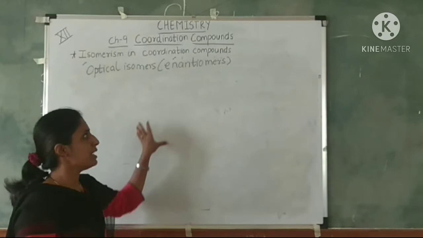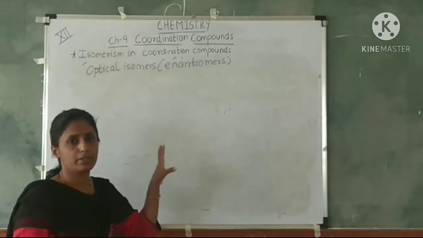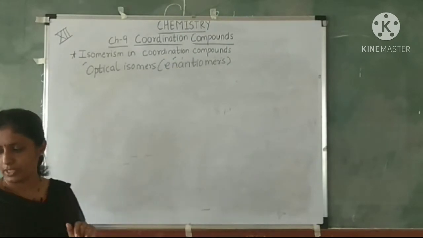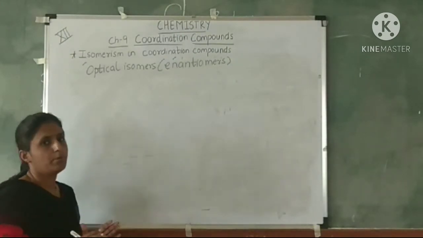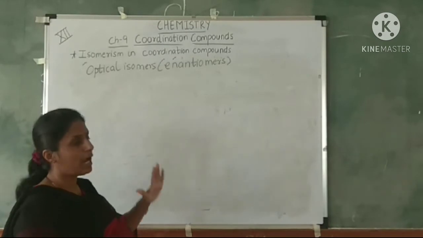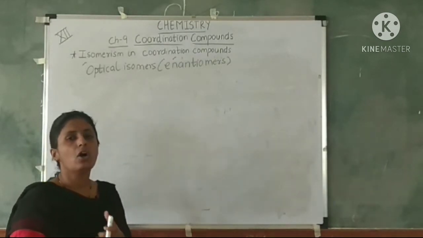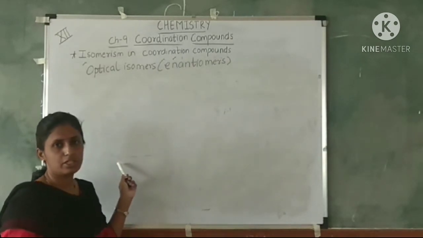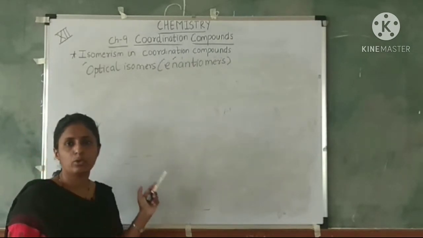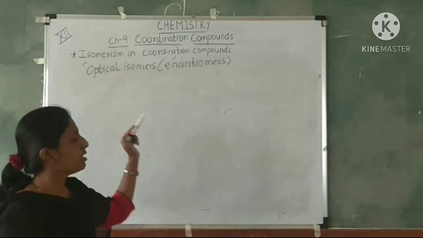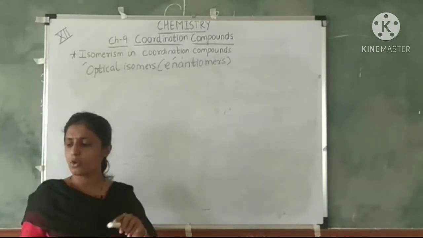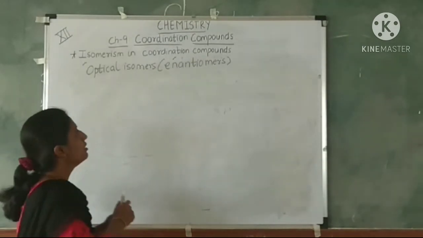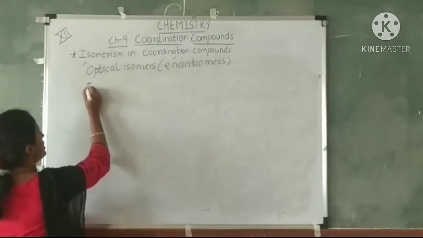in two forms, that is they are non-superimposable mirror images. Now they have identical properties. Enantiomers have identical properties, but they only differ in one property, that is the change in direction of the plane polarized light. When you pass the compound through a solution, it changes the plane polarized light, the enantiomer which changes